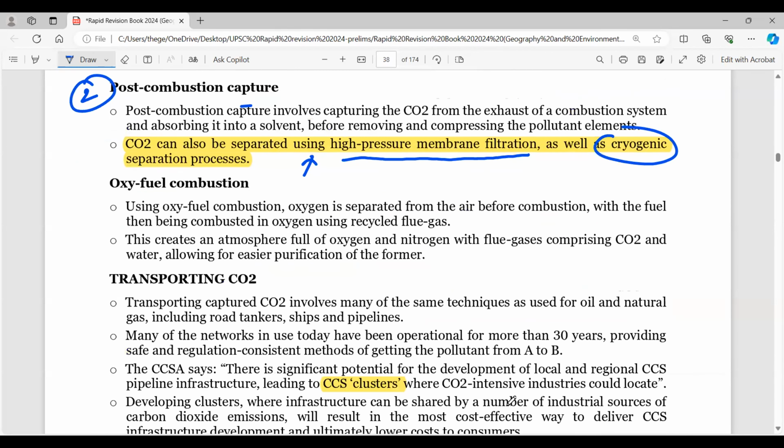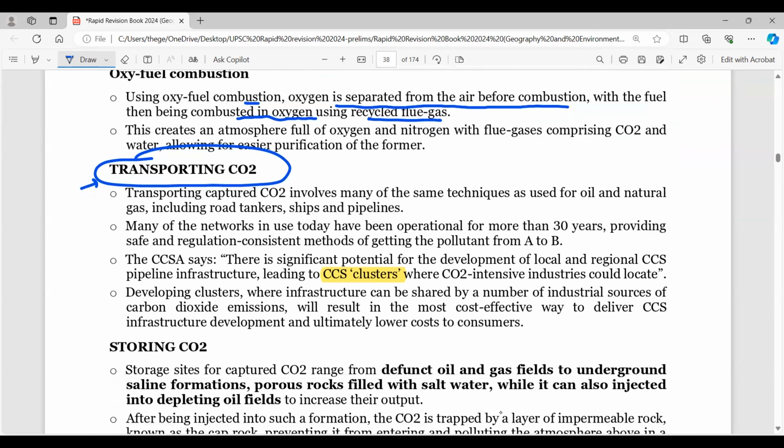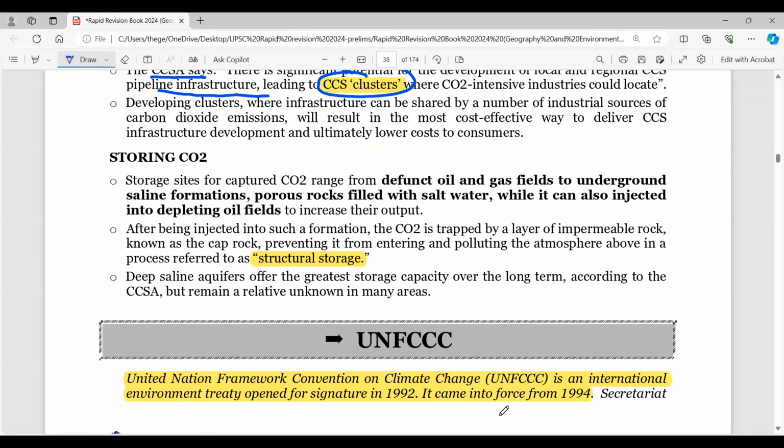Now, oxy-fuel combustion. In oxy-fuel combustion, oxygen is separated from air before combustion, with the fuel then being combusted in oxygen using recycled flue gas. And then transportation is very important here. How would you transport it? Transporting CO2 involves techniques similar to those used for oil and natural gas, that is road tankers, ships, and pipelines. Now, CCSA says there is significant potential for development of local and regional CCS pipeline infrastructure leading to CCS clusters. So we have to create CCS clusters, and then we have to store.